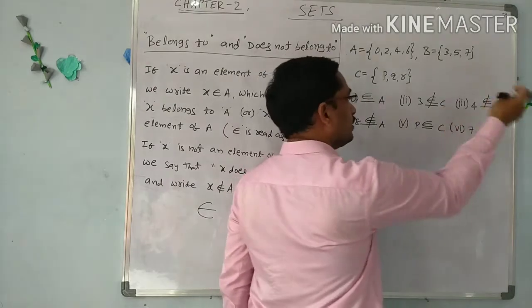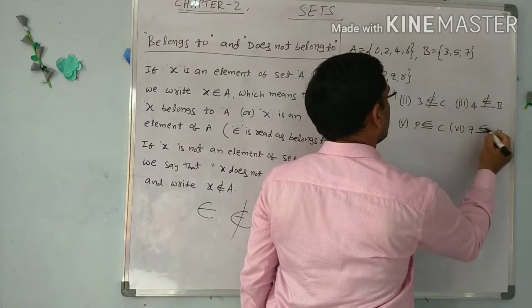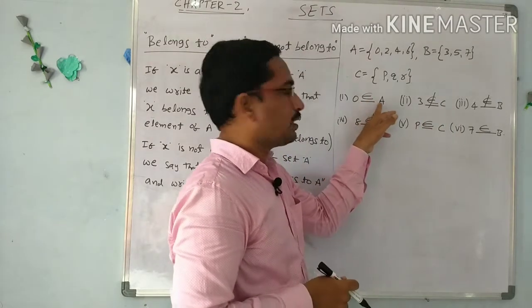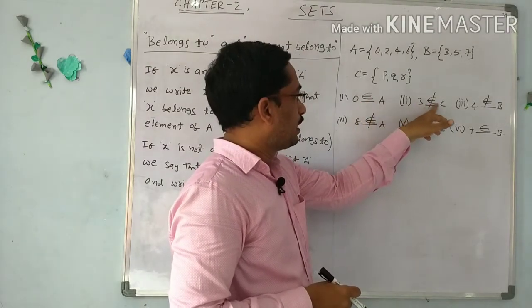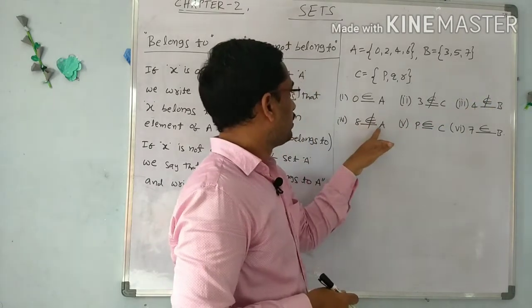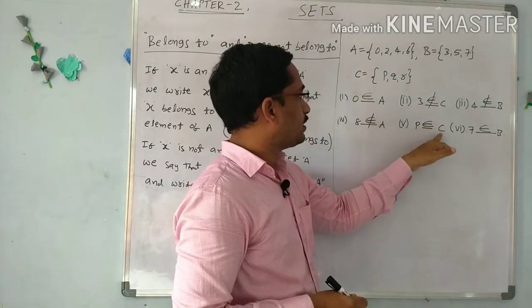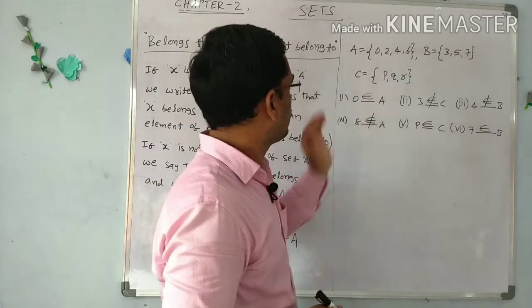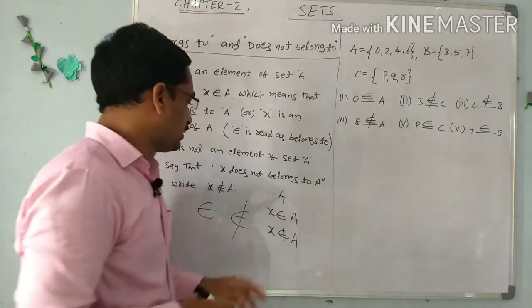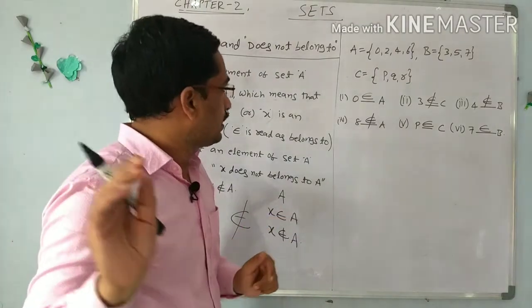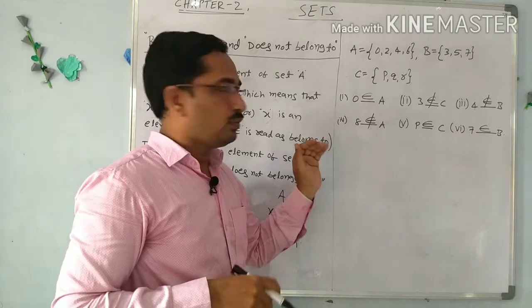So we use belongs to: 7 belongs to B. So 0 belongs to A, 3 does not belong to C, 4 does not belong to B, 8 does not belong to A, P belongs to C, and 7 belongs to B. This is the second problem, related to using the symbols belongs to and does not belong to. We can solve the third and fourth problems in the same way.